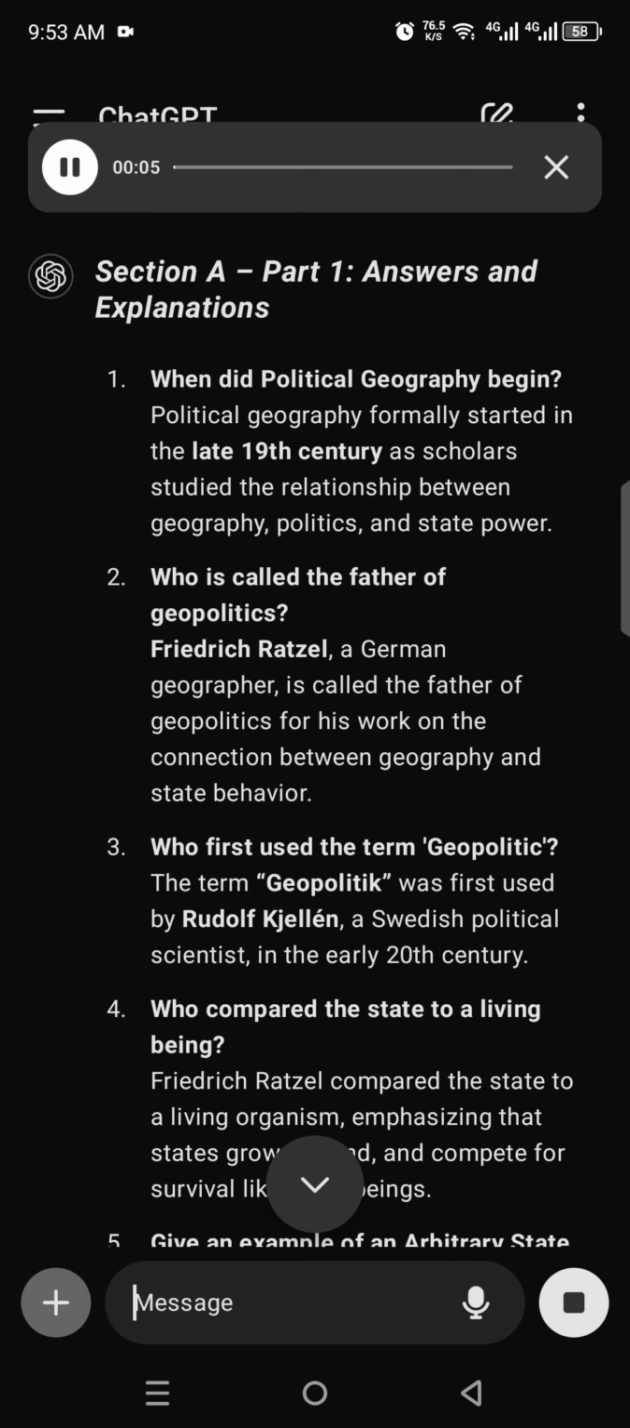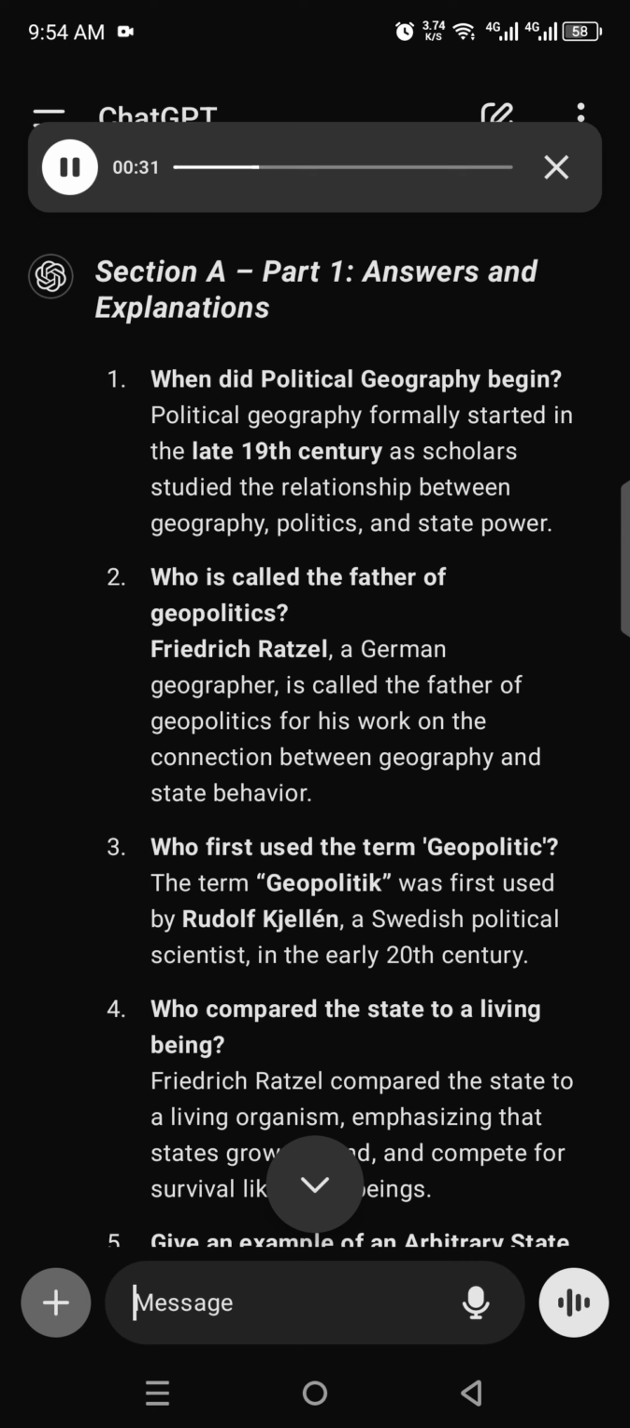1. When did political geography begin? Political geography formally started in the late 19th century as scholars studied the relationship between geography, politics, and state power. 2. Who is called the father of geopolitics? Friedrich Ratzel, a German geographer, is called the father of geopolitics for his work on the connection between geography and state behavior.